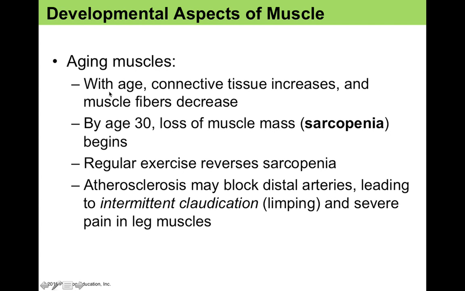Now in terms of aging, we find that with age, connective tissue increases and muscle fiber count decreases. By age 30, the loss of muscle mass, or sarcopenia, begins, and regular exercise can actually reverse sarcopenia. So there's an adage in biology, either use it or lose it, and that's still true for muscles too. So although when we age our muscles or our tissues atrophy, one way to slow the decline of sarcopenia is actually just to use your muscles. So regular exercise can help with this.